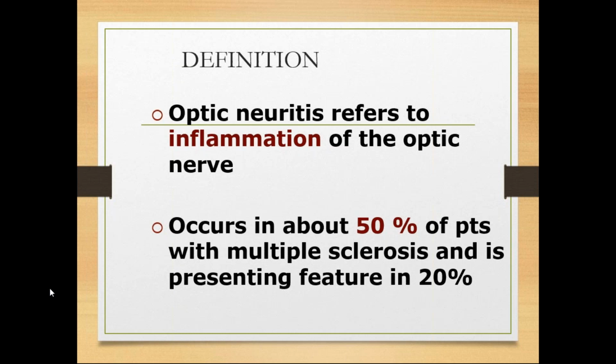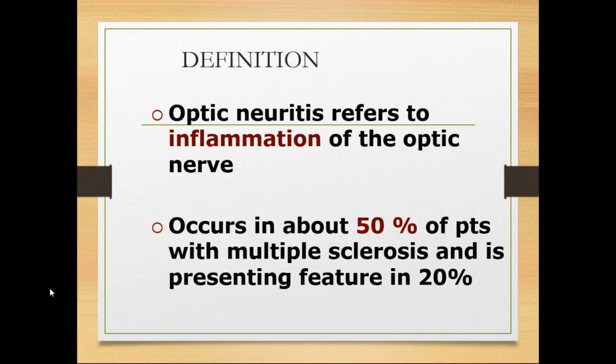Usually this is associated with multiple sclerosis. Always remember, usually it is associated with a systemic disease, multiple sclerosis. About 50% of people with optic neuritis will have multiple sclerosis. So, for example, if a patient comes to you with optic neuritis, now you have diagnosed that the patient is having optic neuritis, seeing the clinical picture, first you should ask about multiple sclerosis.